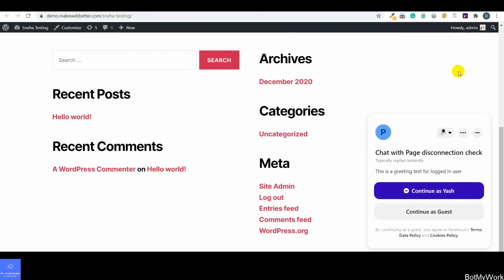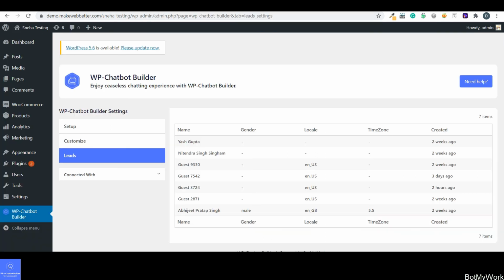If your customer is not a logged in user, they can still start conversing with you as a guest user. Here they will be getting both the facilities. Even if they do not have an account on Facebook and are not logged in users, they can start the conversation with you and discuss their needs and requirements. This is how WP Chatbot Builder is going to work for you, and this is how you can set up the real-time conversation with your customers, understand and analyze their requirements, and according to that give them the right solutions. This was all about today's demo video.